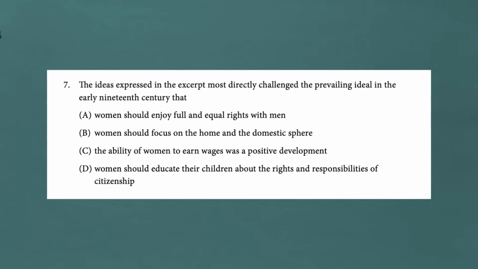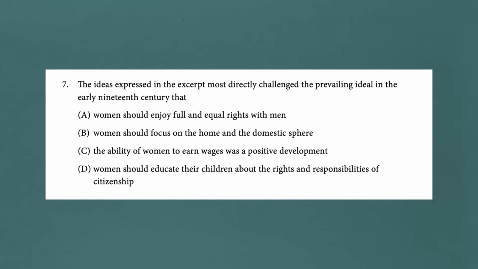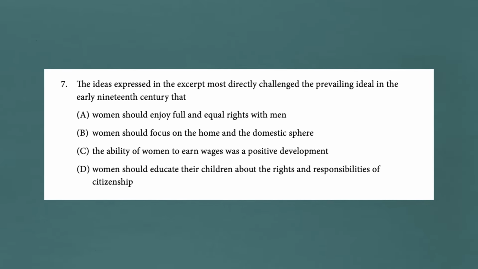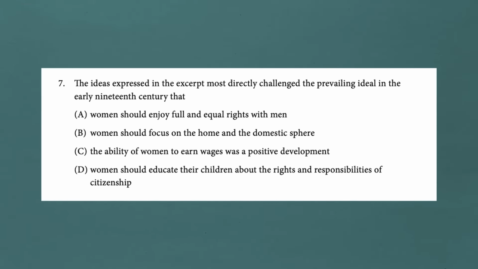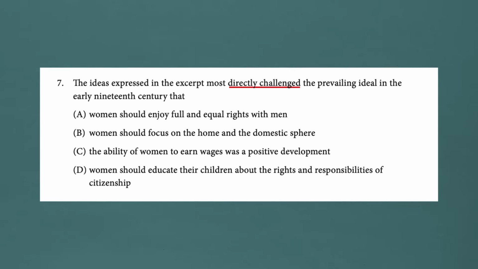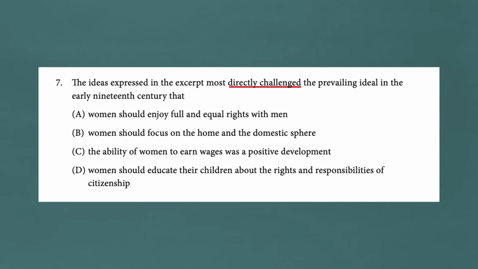Okay, now here's the first question. The ideas expressed in the excerpt most directly challenge the prevailing ideal in the early 19th century that. Now, before I go any further, I want to mark up the question itself. I want to underline directly challenge. So that means one of these answers is going to challenge what the Declaration of Sentiments and Resolutions is saying, and I need to find out which one that is.